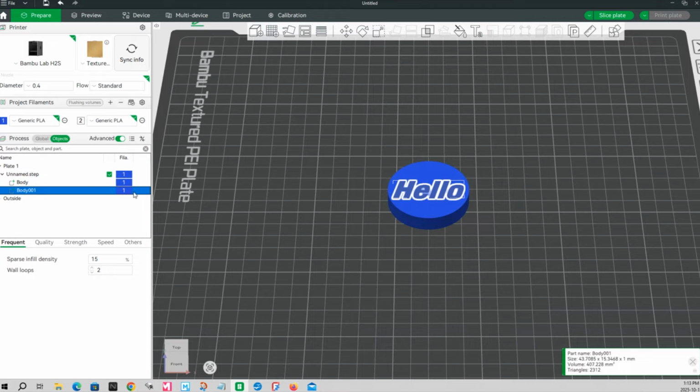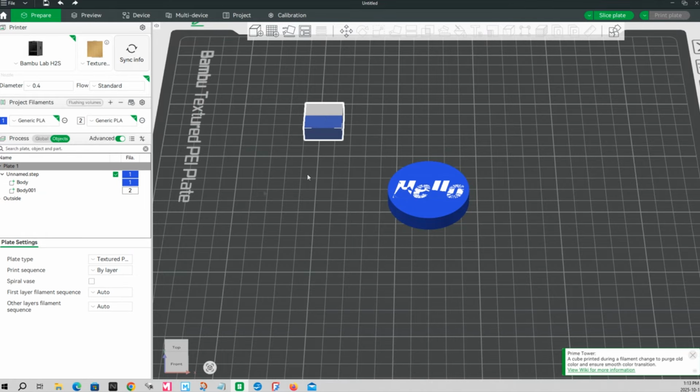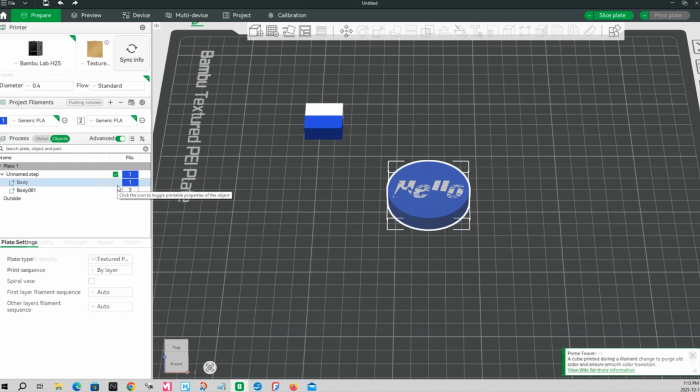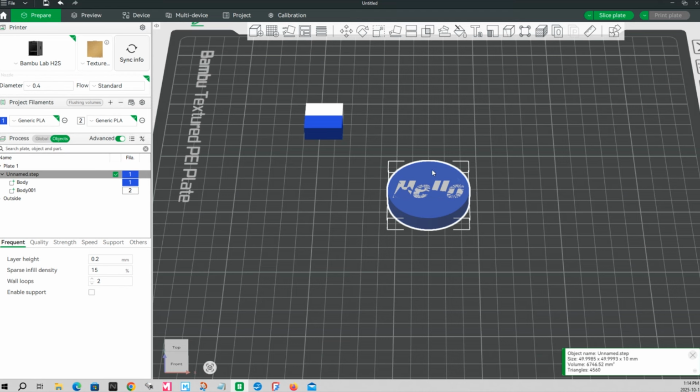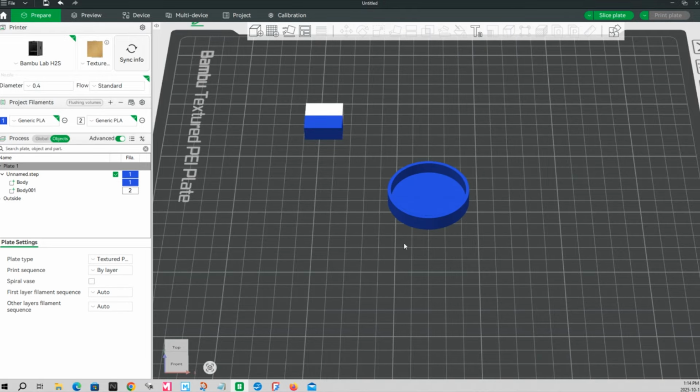I'm going to select body 1, the text, as white, and you can see my purge tower came up, two colors, so we need a purge tower. Okay, so now we want to print this face down, so we got to go to our slicer and lay on face. So now it's going to print it downwards.